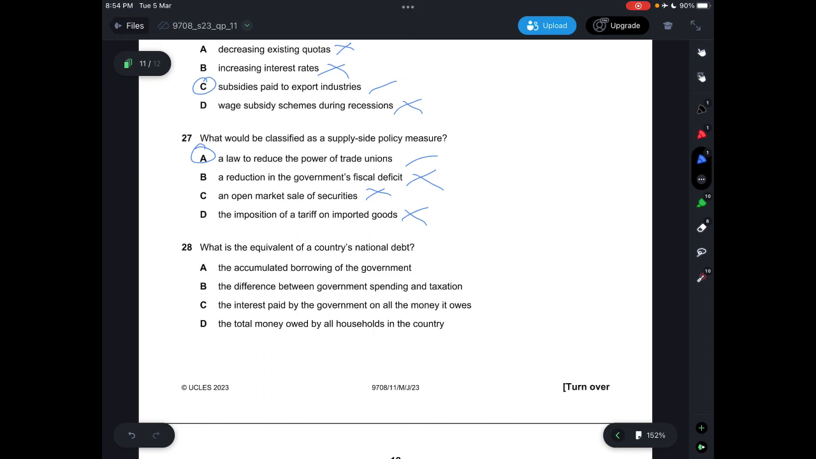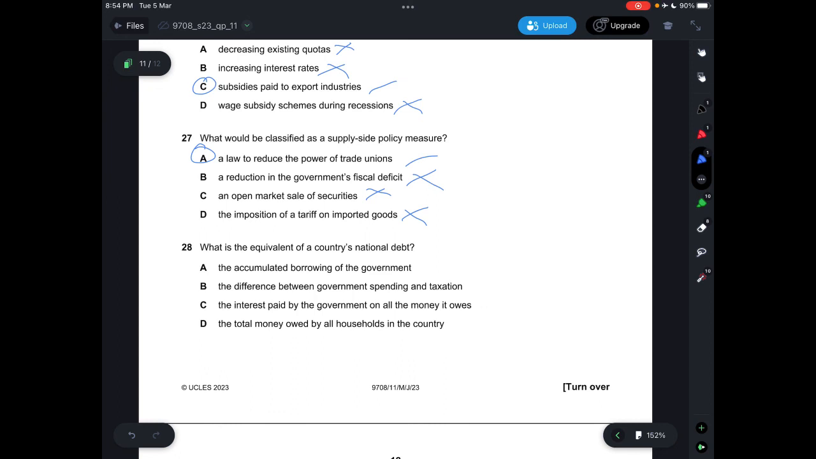Answer is a law which is to protect the country by reducing the power of trade unions, which means that the act of the trade union, which is to have only one common external tariff, which would then lower the price of imports, would then be solved by having this particular law in place.